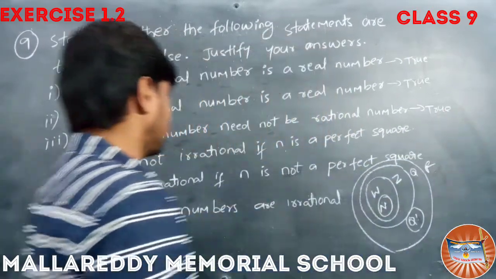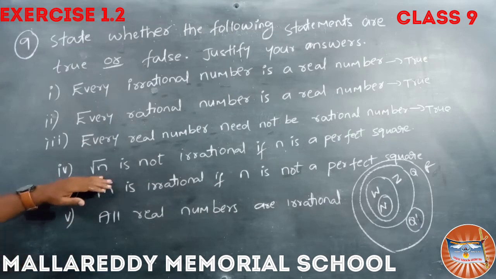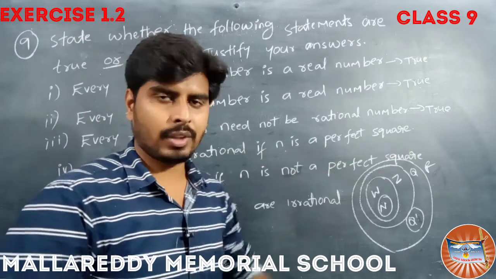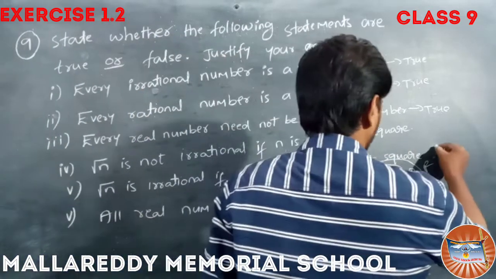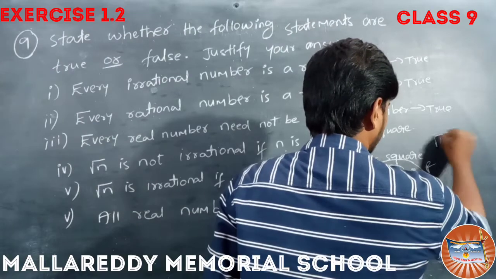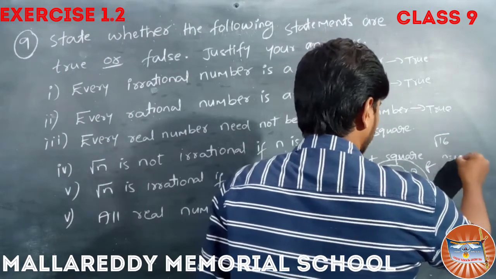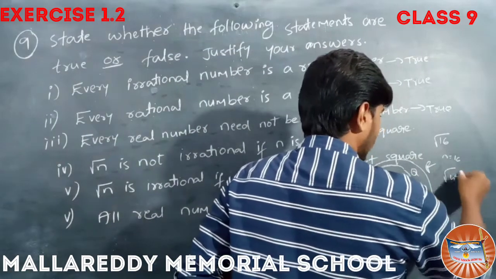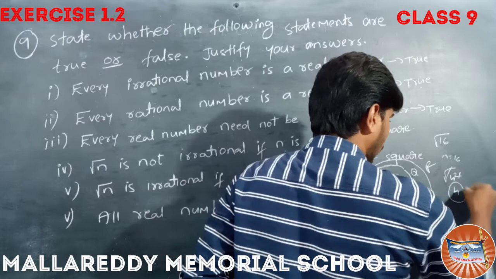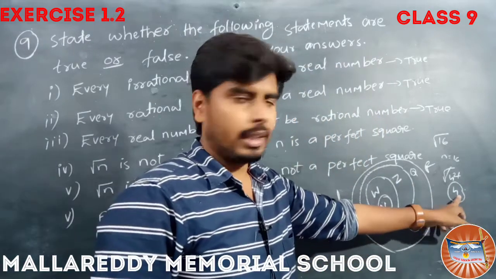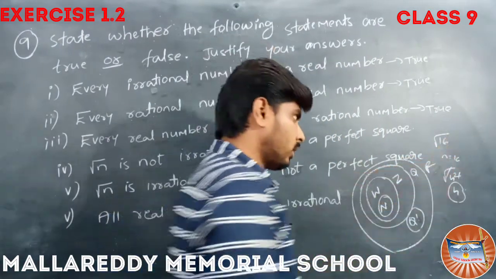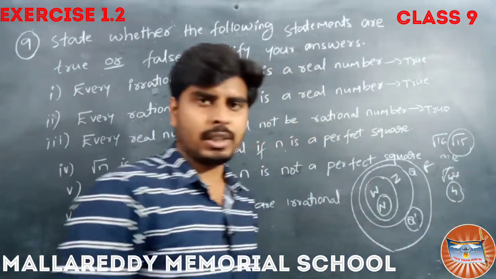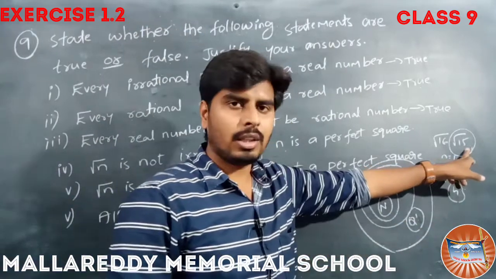Coming to the fourth one, root n is not irrational if n is a perfect square. Suppose I take 16, so n equals 16 here. Is it a perfect square? Yes, it is a perfect square. We can write it as 4 square. The square root gets cancelled, the remaining is 4. This is a rational number. If it is not a perfect square, suppose we take root 15. Root 15 is not a perfect square, isn't it? So root 15 is an irrational number.